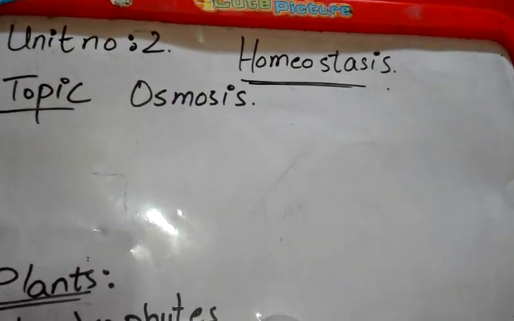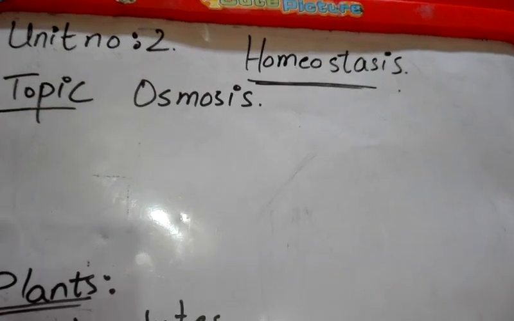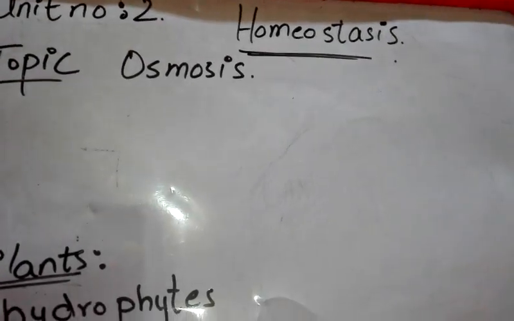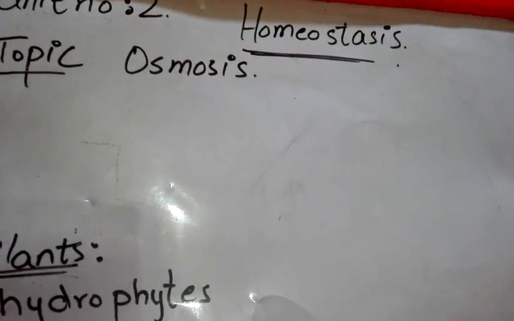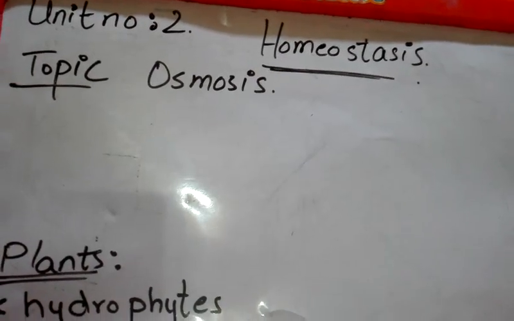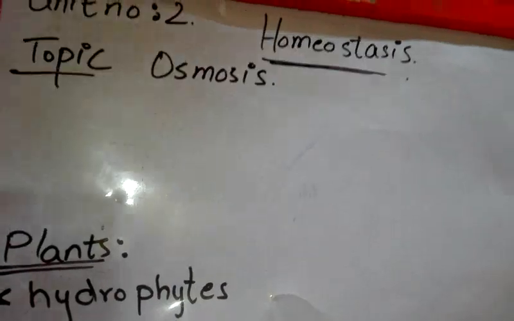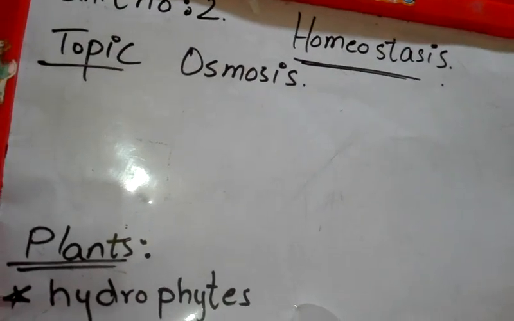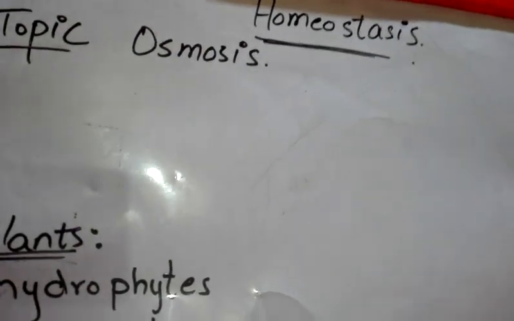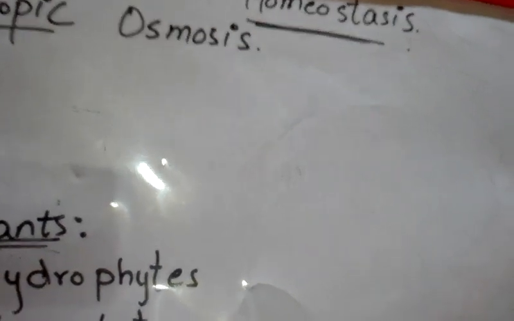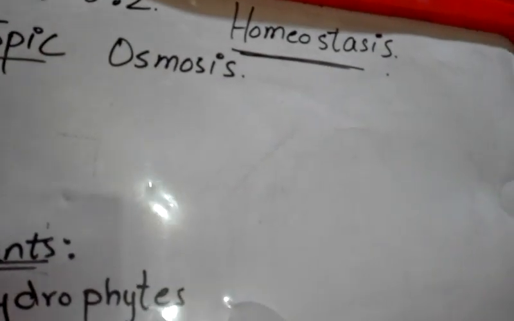This is our biology class in reference to our morning schedule. This is 1st July and the day is Wednesday. We started unit number 2 two days earlier. The name of unit number 2 is homeostasis and today's topic is osmosis. We have discussed osmosis in grade 9 in detail as well, but as it is relevant to today's topic, let me give you a short intro of that.